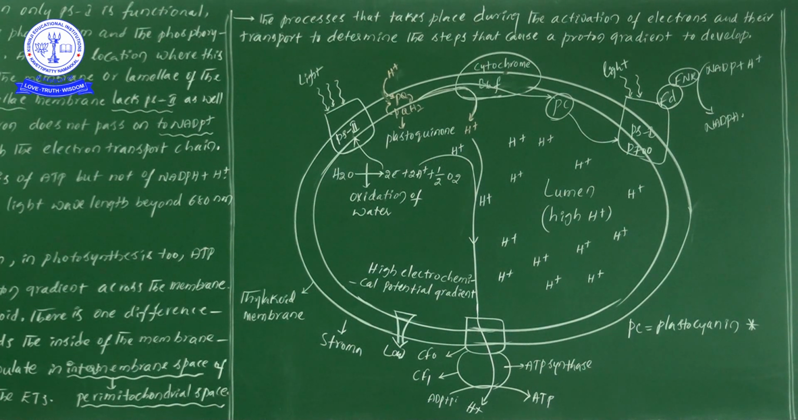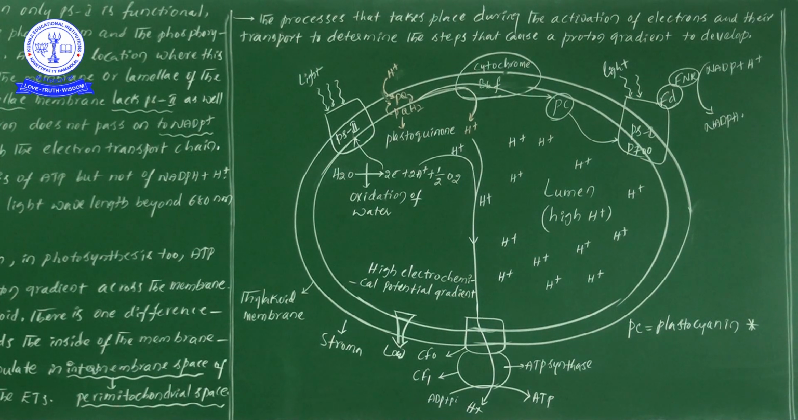On the stroma side, protons are being added to the stroma, and on the lumen side, protons are entering the lumen. So the protons are coming out from the lumen to the stroma, and these protons again help, entering the lumen from the PQ cycle or plastoquinone cycle.